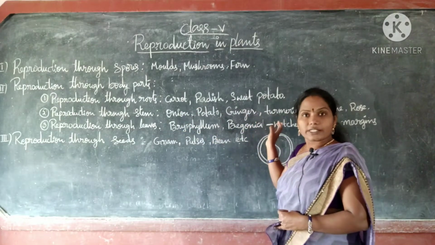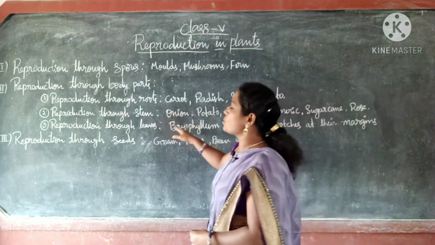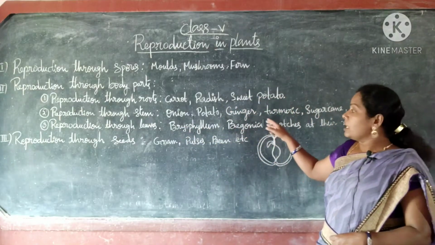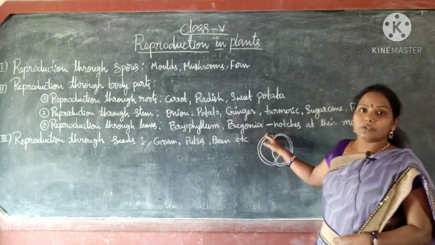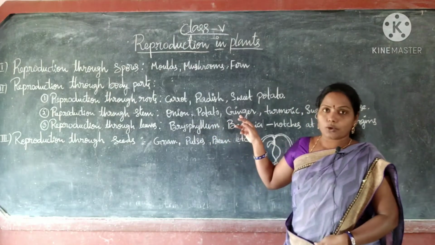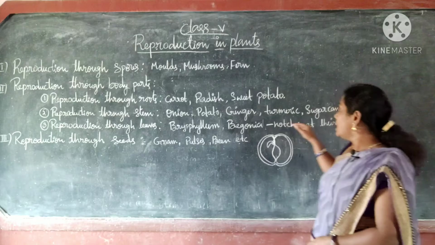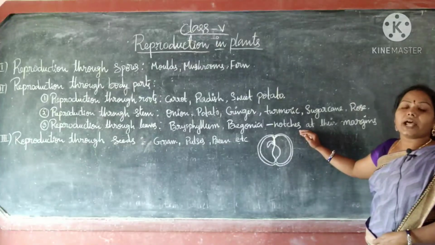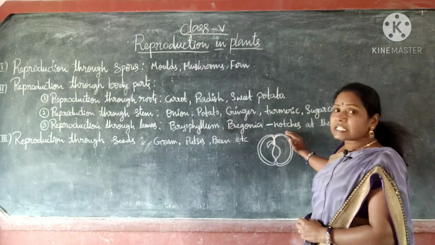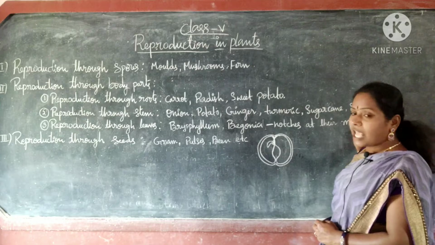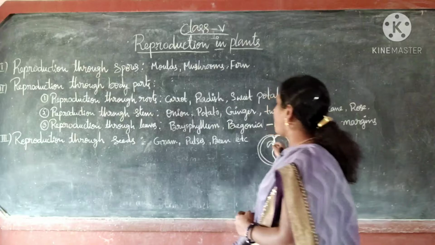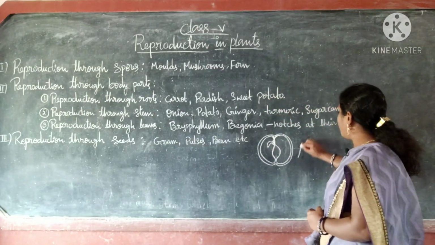This already we discussed. Next one is reproduction through leaves. Here we have to know one thing: bryophyllum, begonia leaves. You know the bryophyllum leaves, we say Branapala Aku in Telugu. That leaf contains notches in its margins. There the buds can grow and that can grow as a new plant.